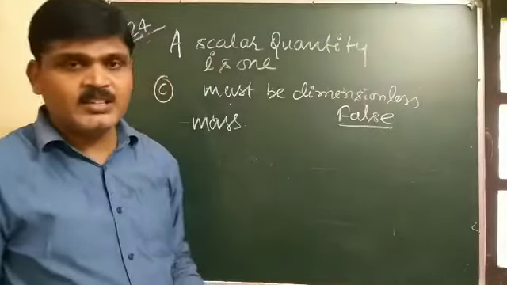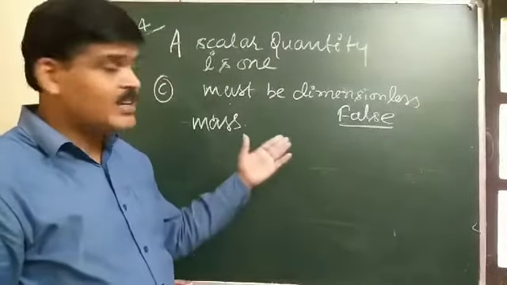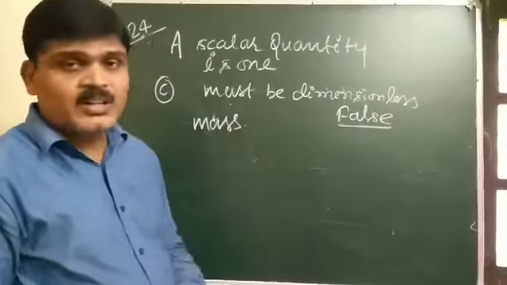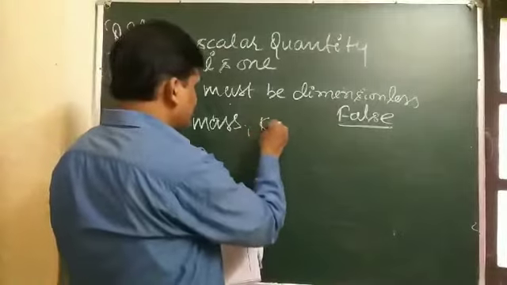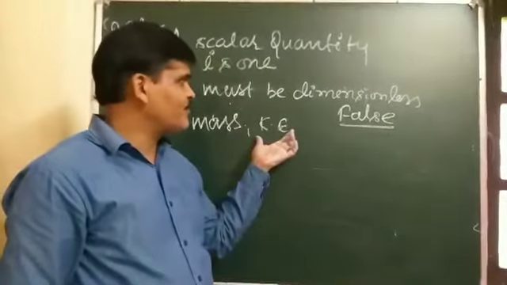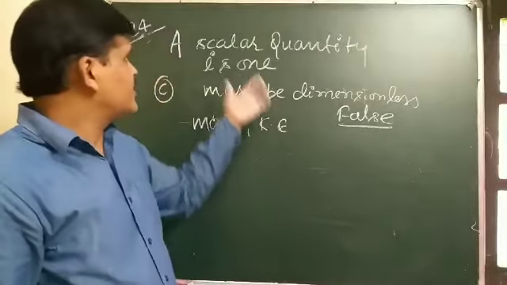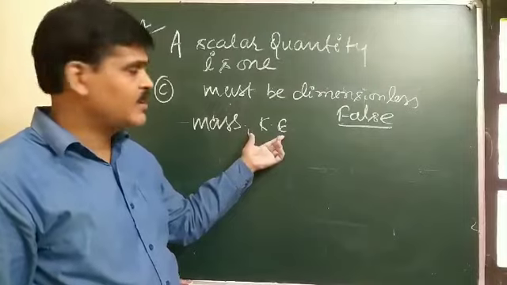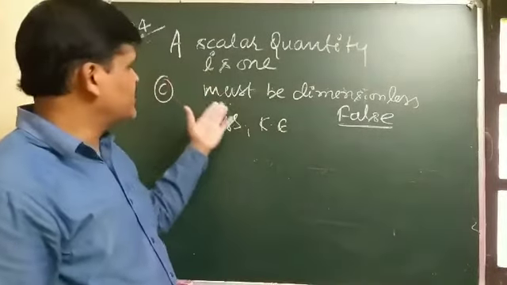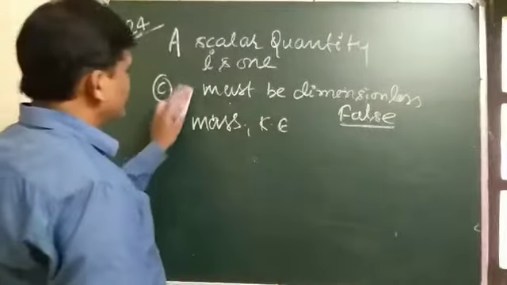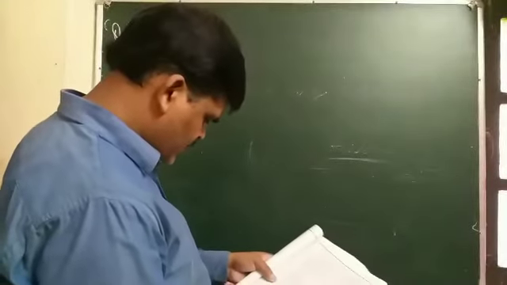Mass is measured in kg, so its dimension is M and its unit is kg. Kinetic energy is also a scalar quantity and it also has a dimension. So the given statement is false. Next and last.